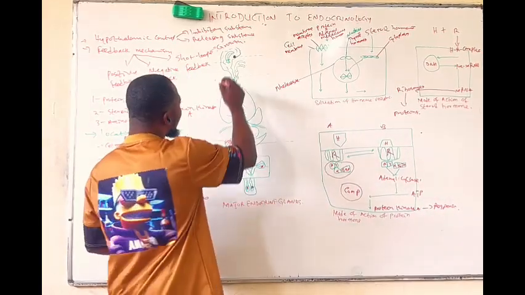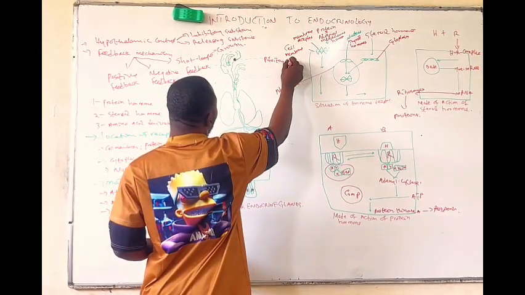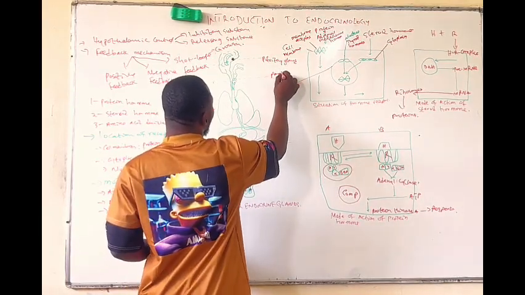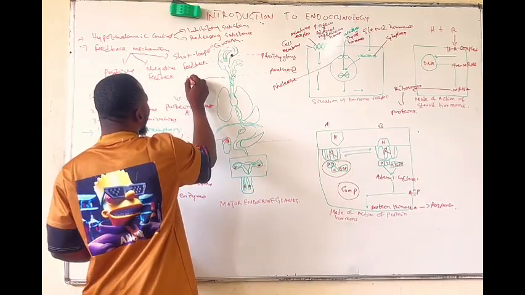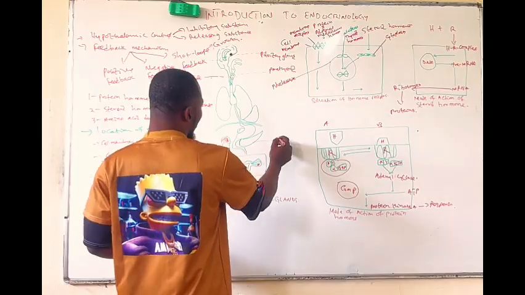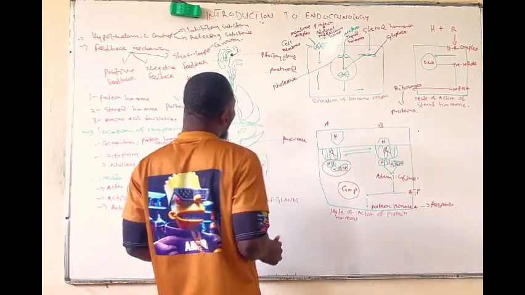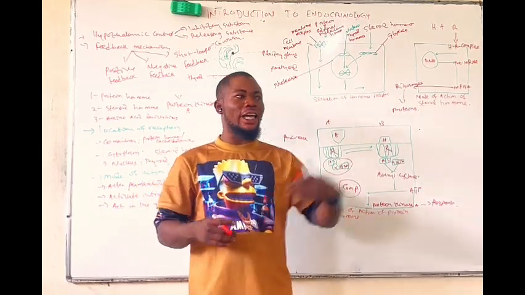Now, there are various endocrine glands in our body. Like we can have the pituitary gland. There is the parathyroid as well as the thyroid. There is the pancreas. We should know that the pancreas is an organ with two functions. The pancreas can act as an exocrine gland.